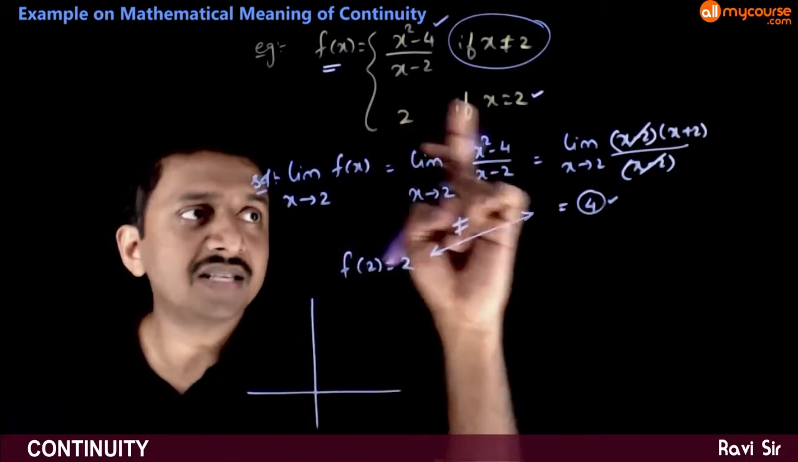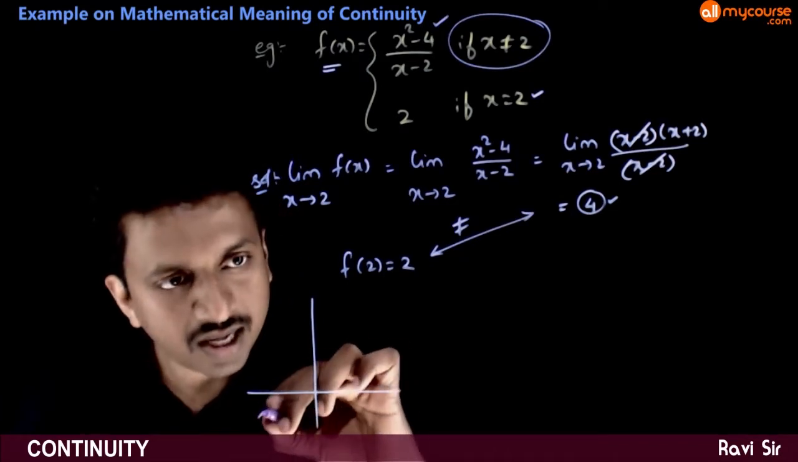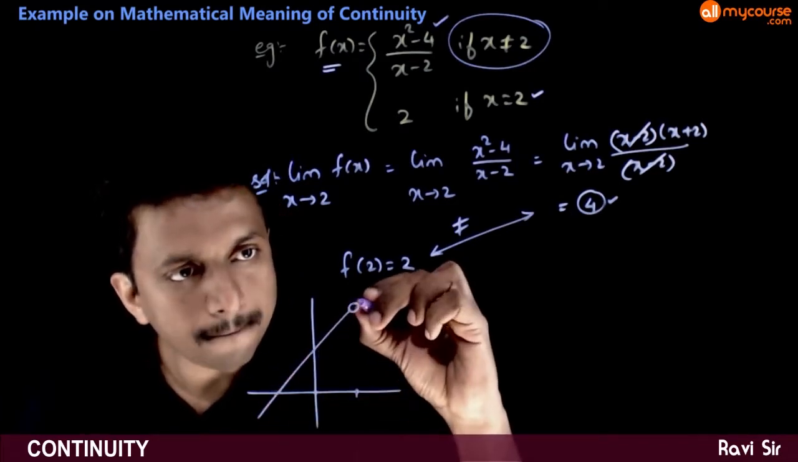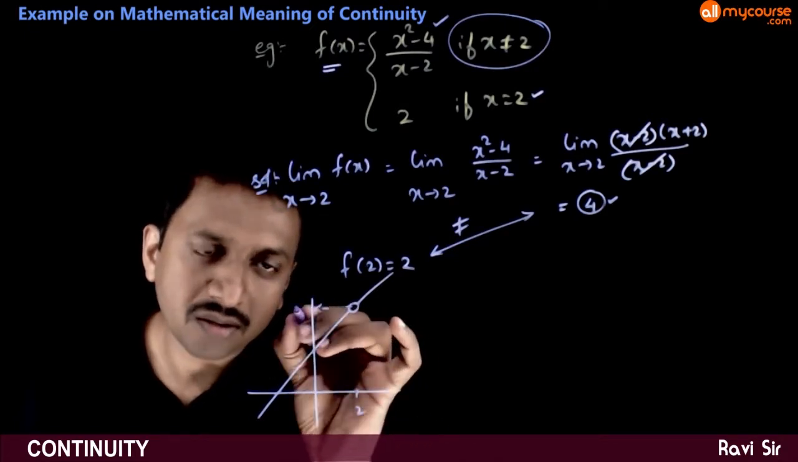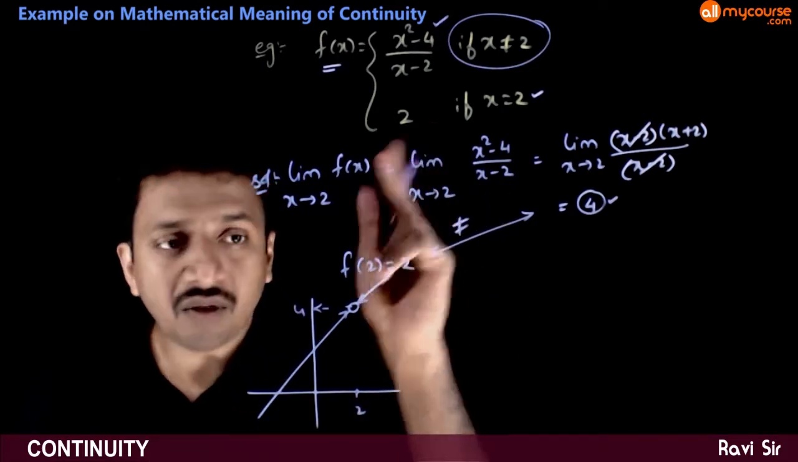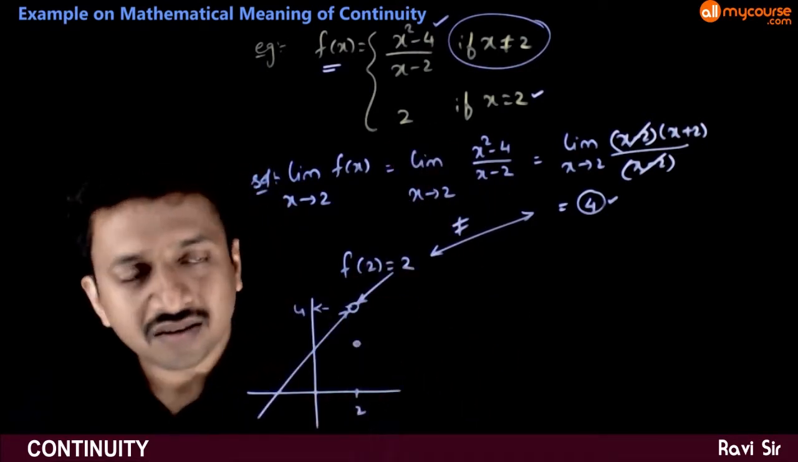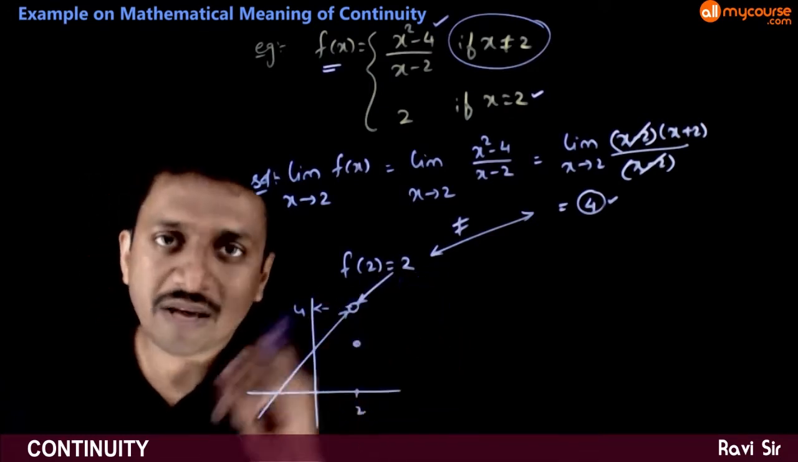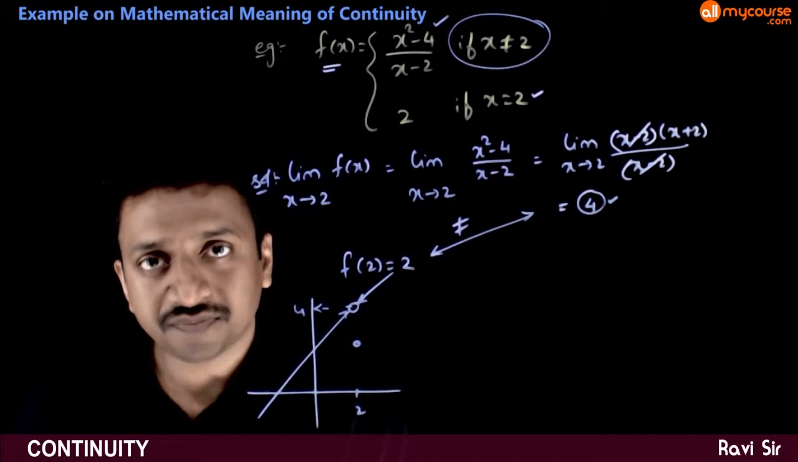So this function is x plus 2 if x is not equal to 2. The graph looks like this. So at x is equal to 2, the limit is going to 4, but the functional value is 2. The graph looks something like this. So the limit is not same as functional value, hence the function is discontinuous.